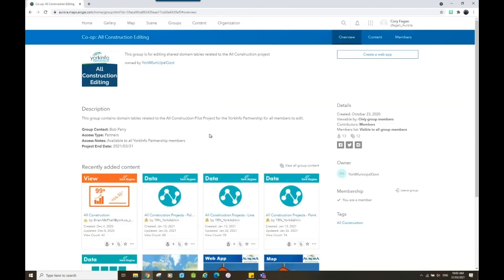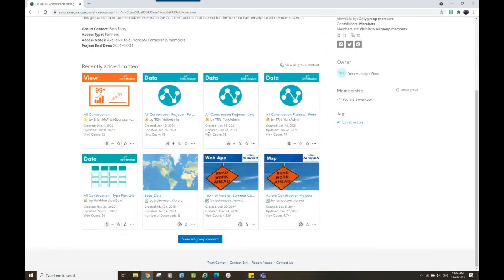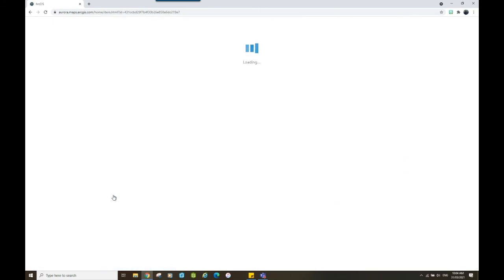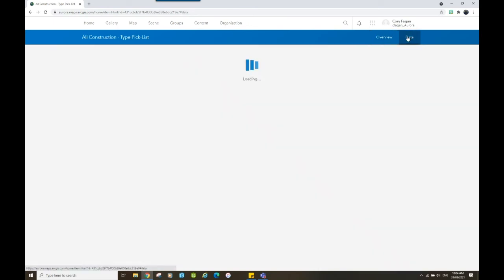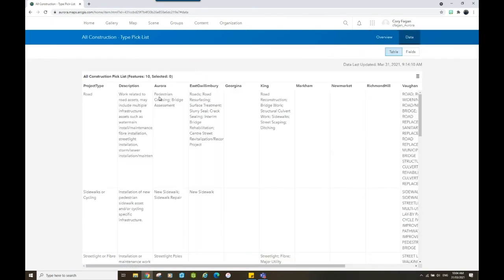And from there, I should see all the content that's part of that group. So I'm going to go down to the data, the all construction pick list. And I could view it in a map, but I'm going to go to the data and make a slight modification here.